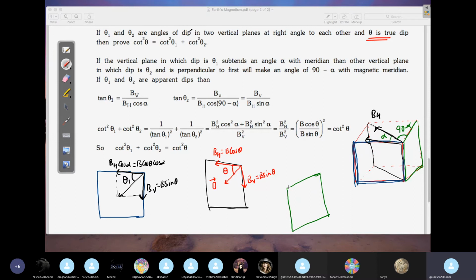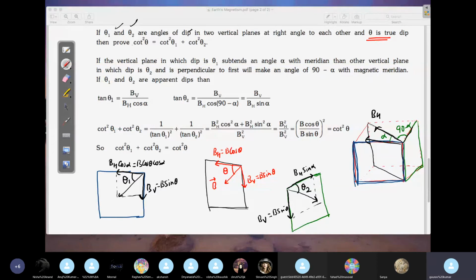And in this plane, again, what will happen? This will become BH sin alpha, and this will be your BV. BV will remain the same, B sin theta. In this case also, the resultant of these two will come in this plane, and this angle is basically your theta 2. Clear? This angle is theta 2. This is what is given here. Hope the meaning of the question is clear.